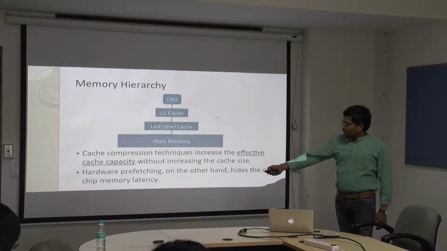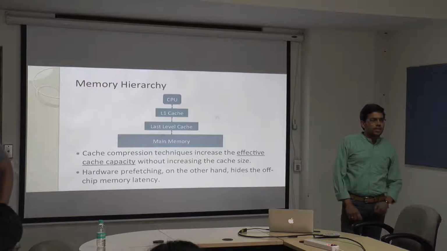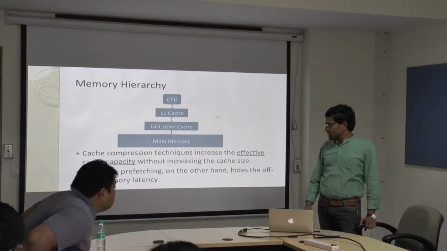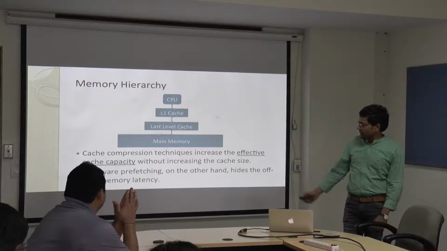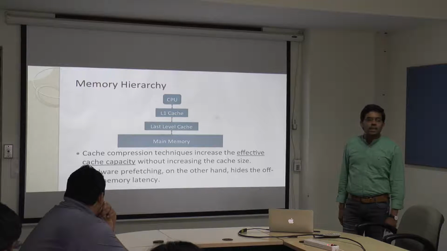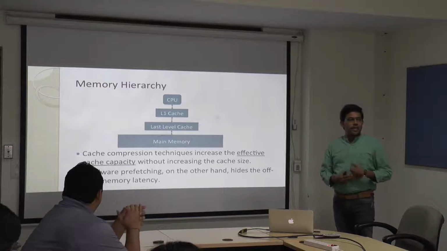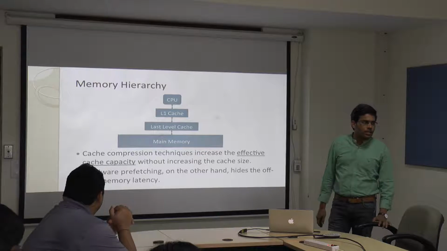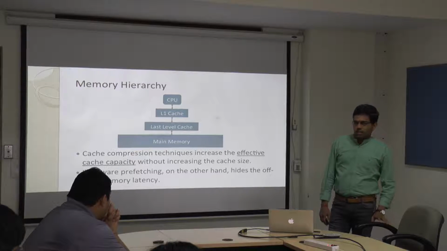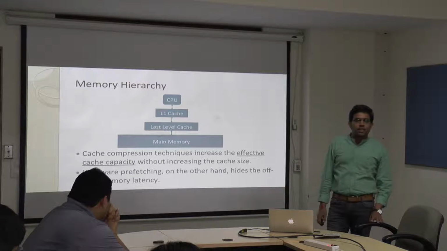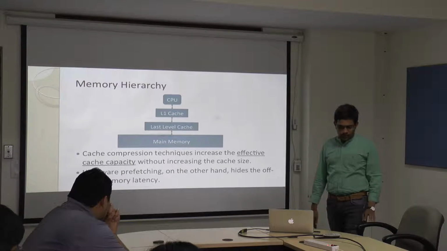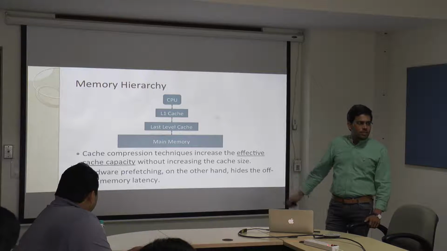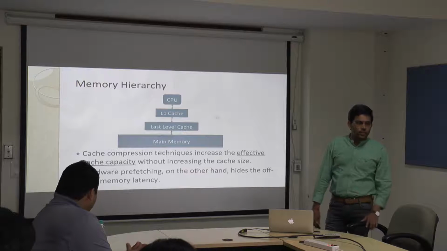If we use a cache compression mechanism, cache capacity can be increased because we are compressing more and more data, and as a result, we can keep new data in the freed space. And with hardware prefetching, once we bring the data, if the processor indeed requires it in future, we don't have to go to the main memory, and that will reduce overall access latency. So these are the main points we are considering, and based on that we are proposing a set of microarchitecture techniques at the last level cache as well as the memory, so that we'll see how performance can be improved.